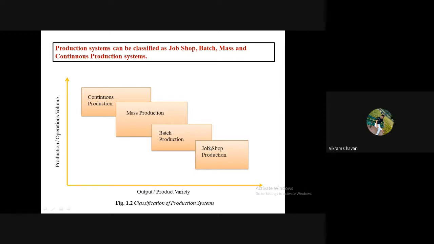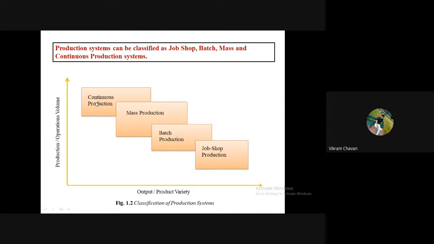So in job shop production, non-standardized products are produced, and in continuous production standardized products are produced, so the volume of production is very much high.